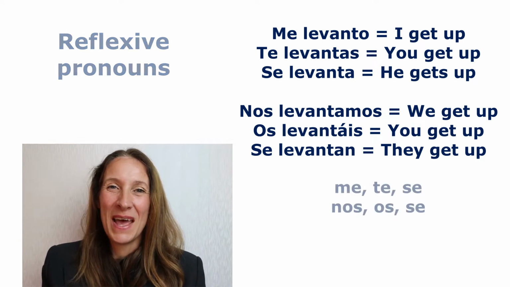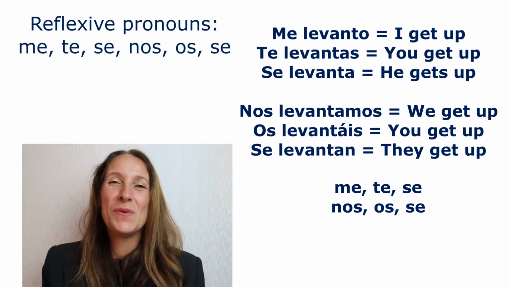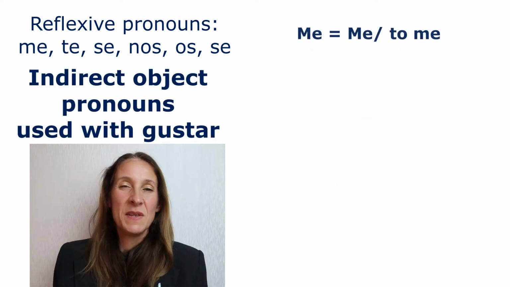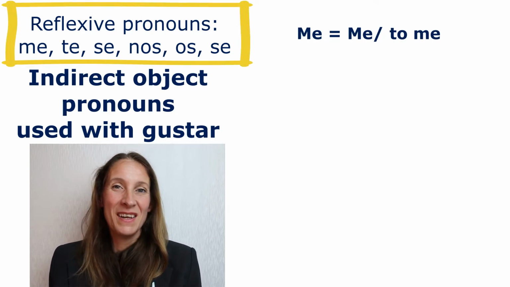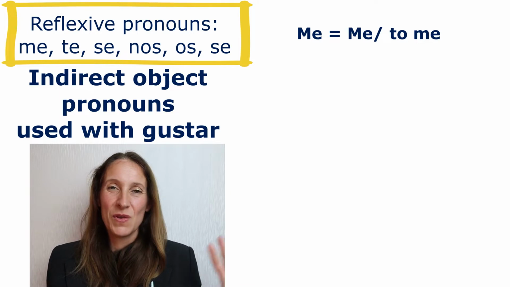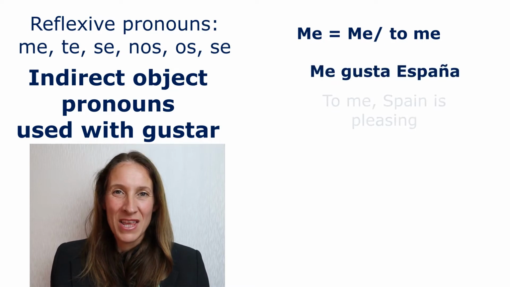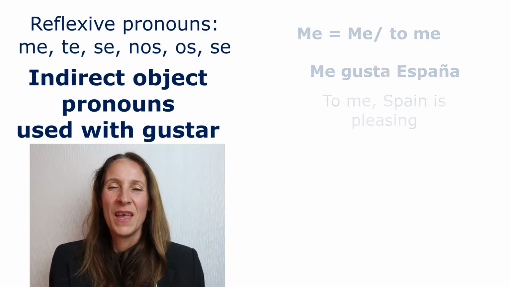Next up, we're going to have a look at the indirect object pronouns that we use with gustar. Me means me or to me. Okay, a lot of these look similar to the reflexive pronouns. We've got those on one side. So, me means to me. Me gusta España. To me, Spain is pleasing. Spain is the subject in this sentence.